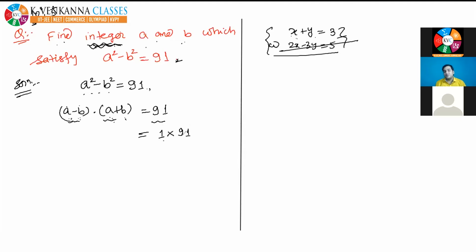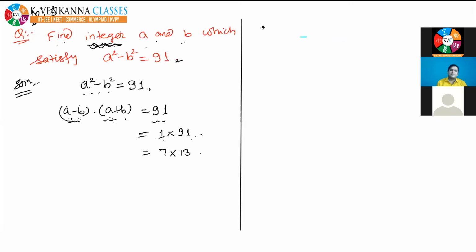So one of the possibilities is 1 into 91. Yes, the other possibility is 7 into 13. Is there any more possibility? Please tell me. I think there are only two possibilities. In any other question, there can be more than two possibilities, but here only two. And yes, one thing, I am not going to commute these two. That means I am not going to write 91 into 1, or 13 into 7, or minus 1 into minus 91, or minus 7 into minus 13. All these cases will be considered in the last step.